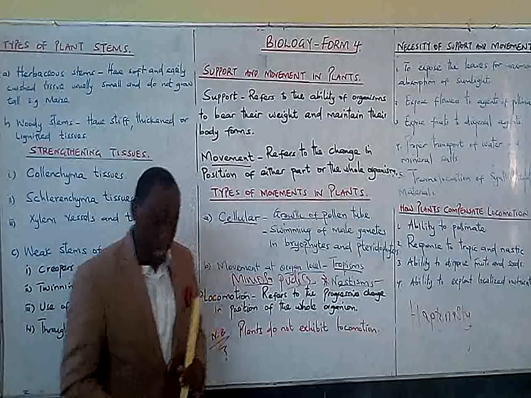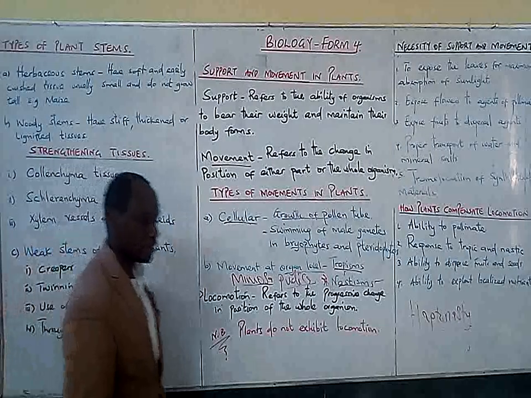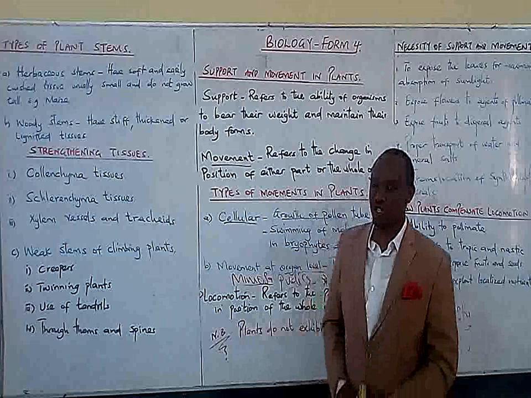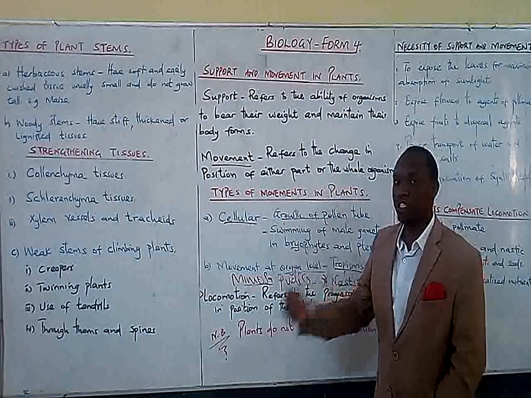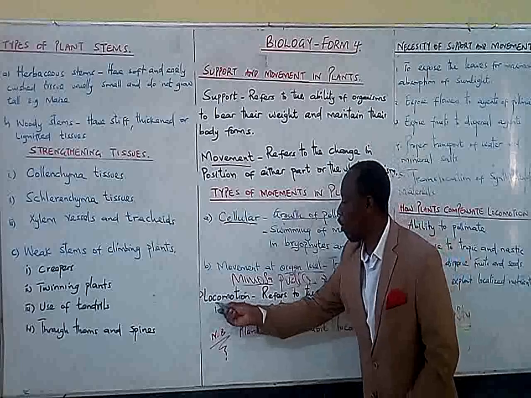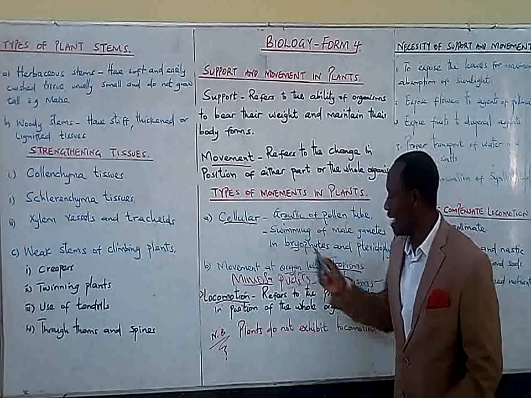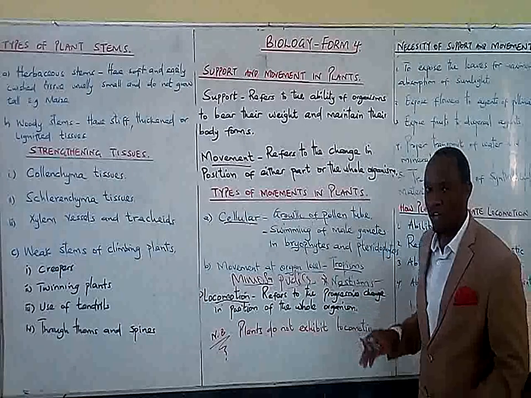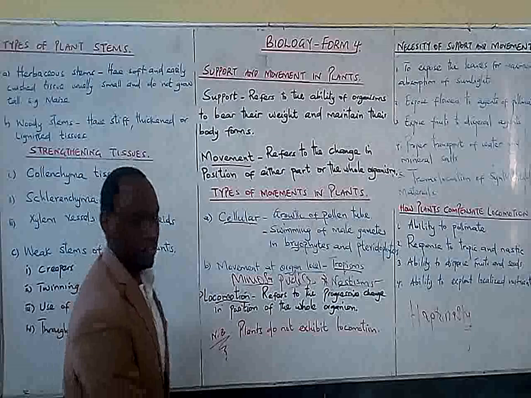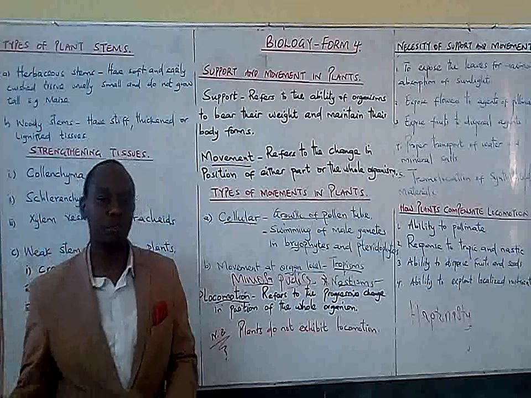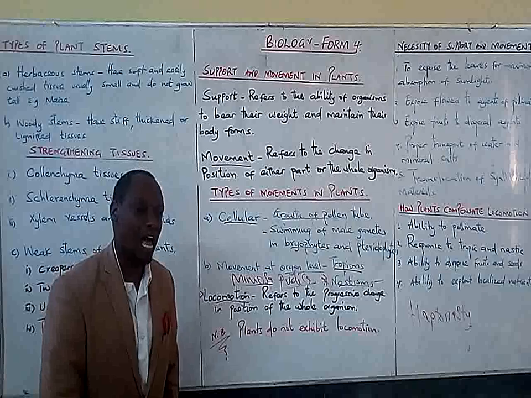For example, if I move from this position and make steps and go, it is still movement. I'm changing position, but now it is the whole body which is moving. And it is important to note that plants do not move. You have never seen a maize plant moving from one place to the other. The leaves will move because of wind, but the whole maize plant cannot move from here to here.